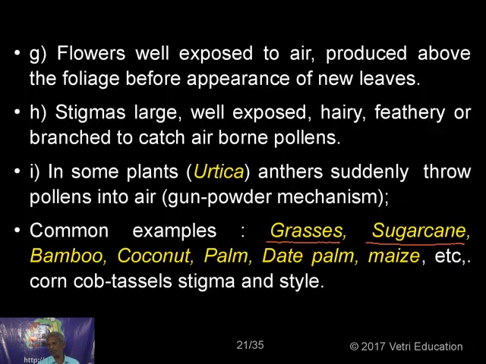So wind will be able to do this work very efficiently when compared to insects. So bamboo, coconut, palm, Borassus flabellifera, then Phoenix dactylifera, the date palm, maize, Zea mays. All these plants are very good examples of wind pollinating plants.